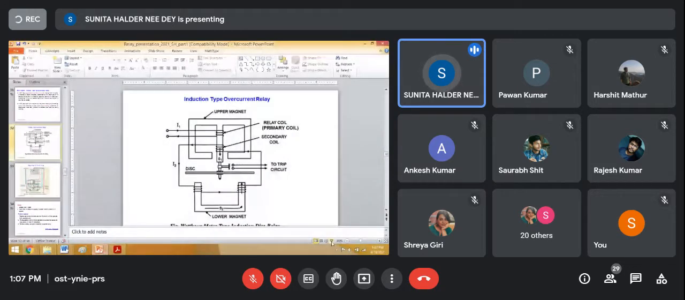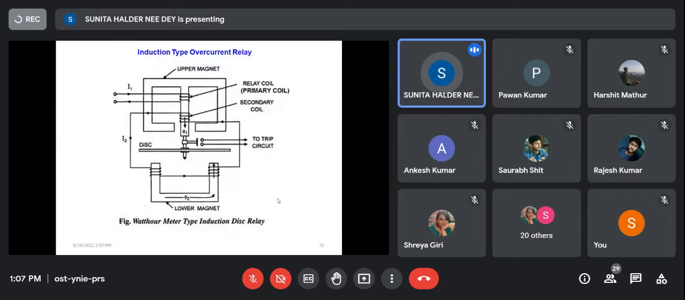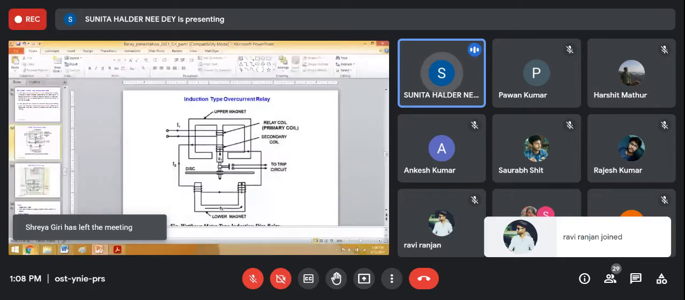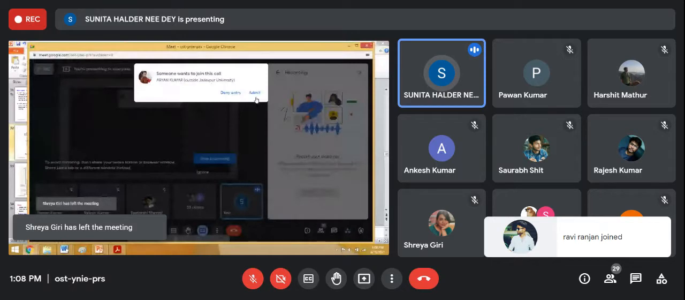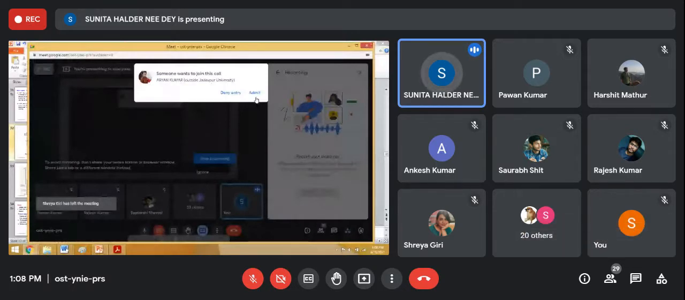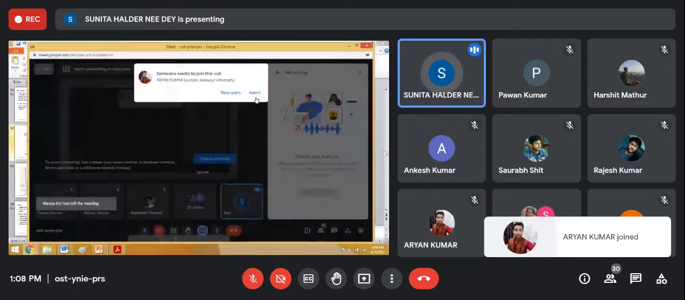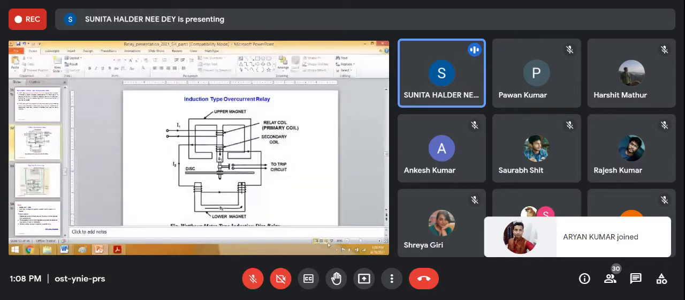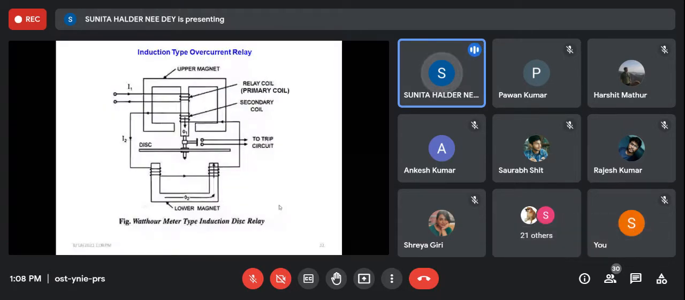So here, this is the induction type over current relay. There are different types of induction type over current relay. Among them, this is the watt-hour meter type, because it has a structure like that of a watt-hour meter. Like the watt-hour meter, it has an upper magnet and there is a winding in it. You can see it is carrying current I1, and due to this winding or coil there is another closed coil in which current will be induced.